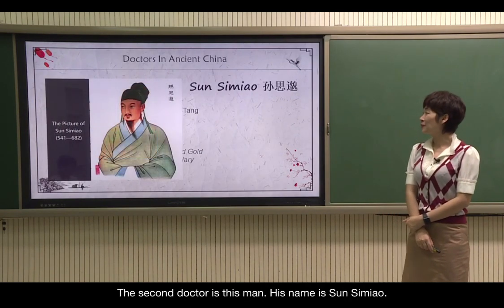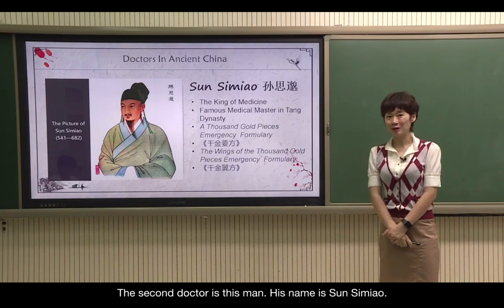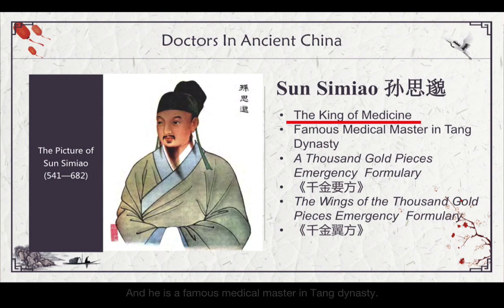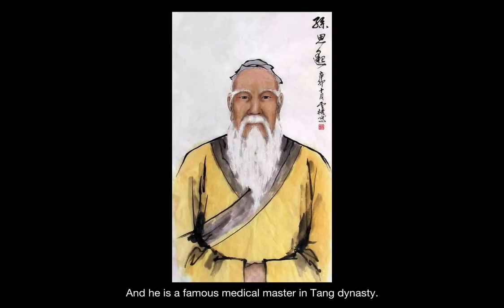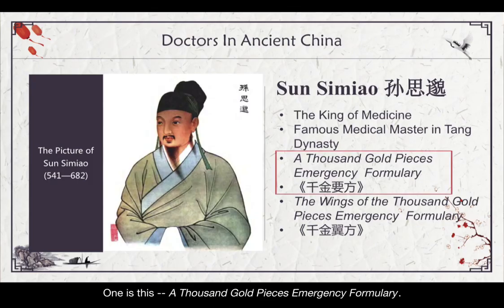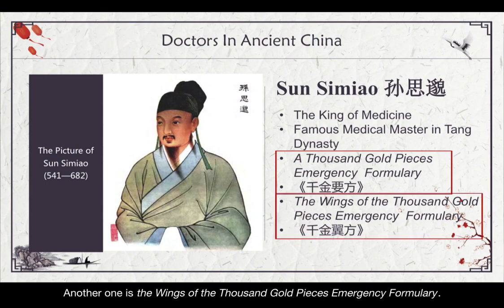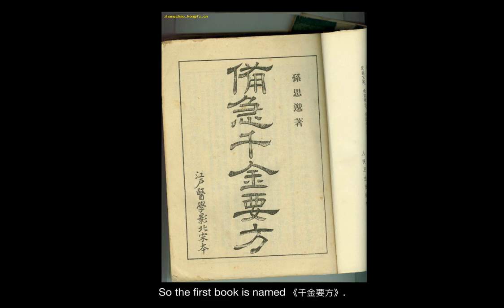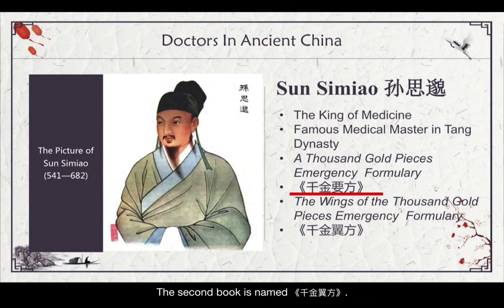The second doctor is this man. His name is Sun Si Miao. People say that he's the king of medicine. In Chinese, we say Yao Wang. And he's the famous medical master in Tang Dynasty. It's said that he has written these 2 books. One is 1,000 Gold Pieces Emergency Formulary. Another one is the Wings of the 1,000 Gold Pieces Emergency Formulary. So the first book is named 千金药方. The second book is named 千金一方.